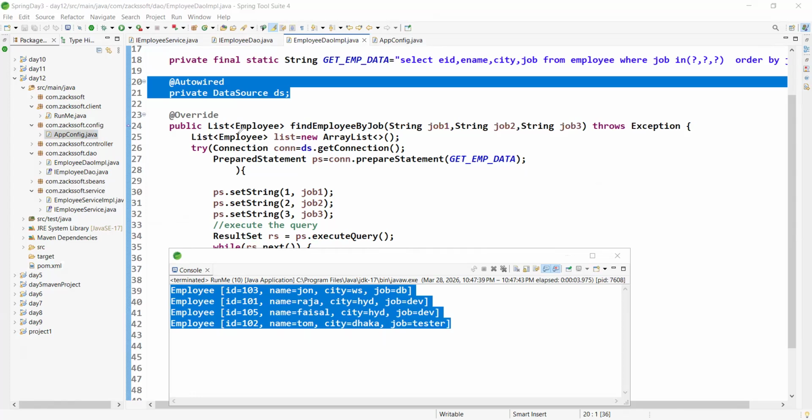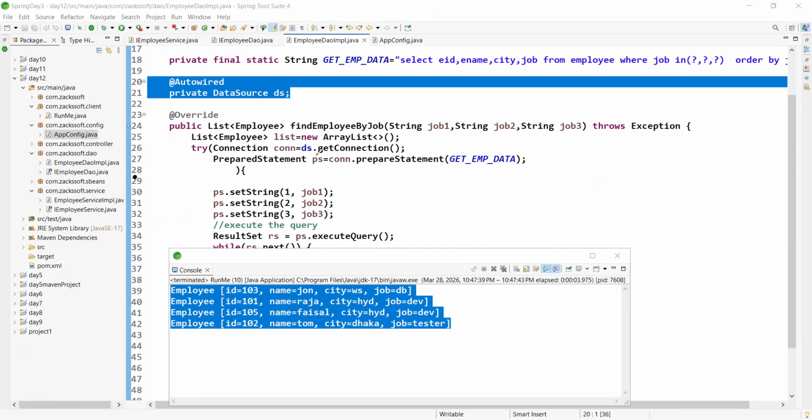This is the implementation method. The return type is a list of Employee. We are passing this data, and these three parameters throw exception. So this is one list. We are using try with resource. If you want, you can use simply try. As you told me, you already know this basic concept.